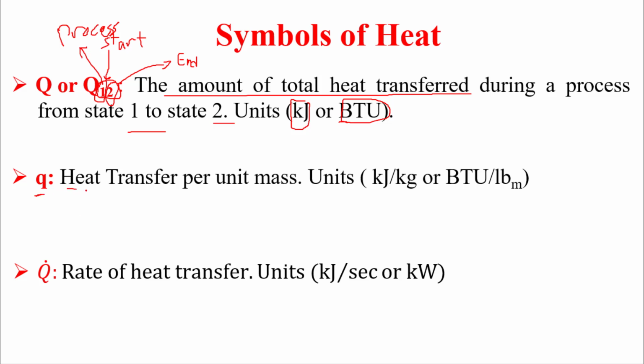Lowercase q is the heat transfer per unit mass, and its unit is joule per kilogram. Q dot is the rate. Once you hear that we need a rate, that means Q dot, and its unit is joule per second or kilowatt.